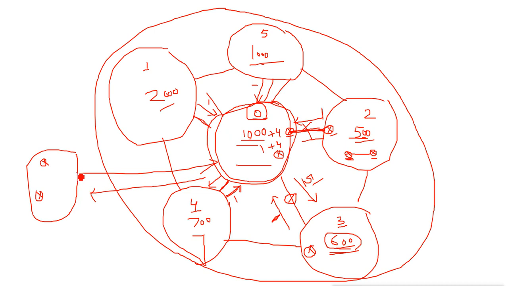Default route means that if they want to communicate to any other network in other areas, they use the default route. Default route means network 0.0.0.0 with the subnet mask of 0.0.0.0. That means these routers know that if you want to go to any other network, you can go from here, from this backbone area, using this default route. So they don't know about any of these networks, they just know about the default route.